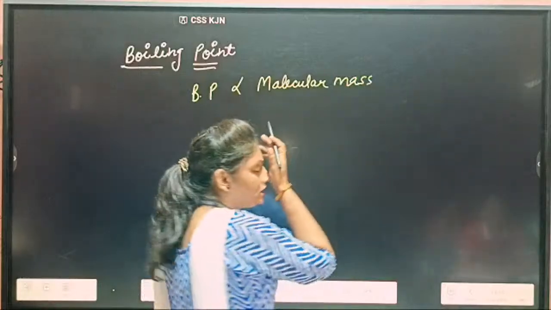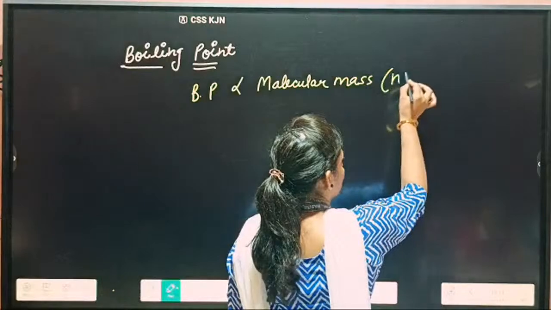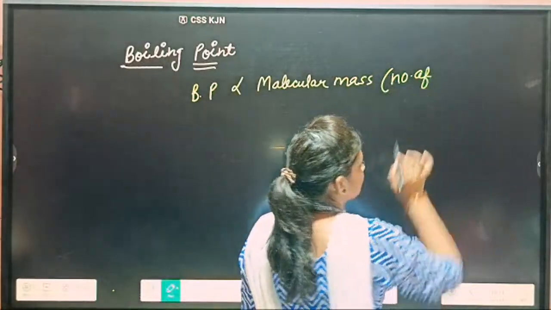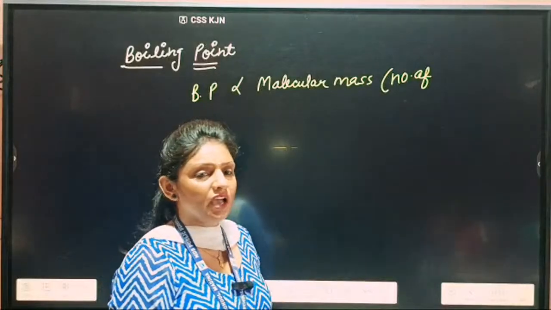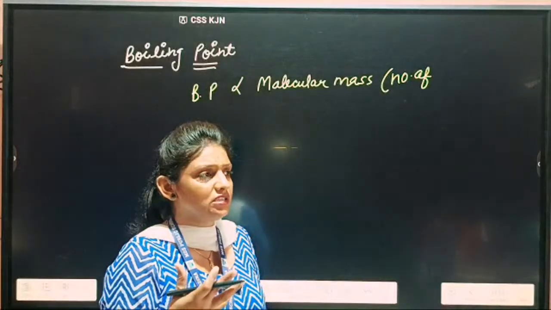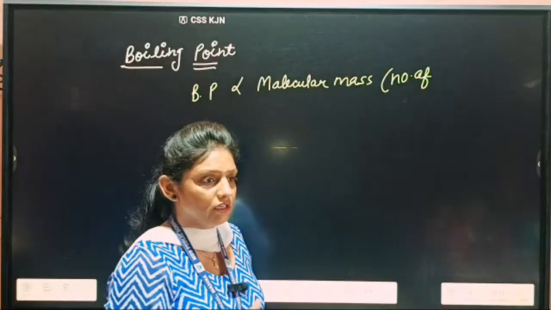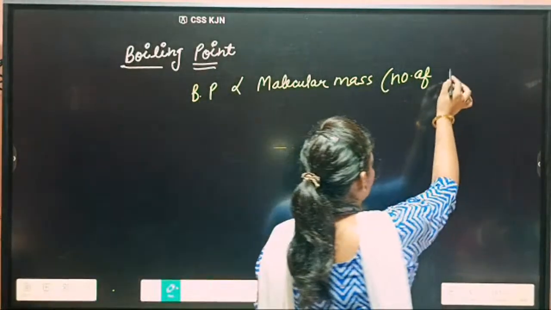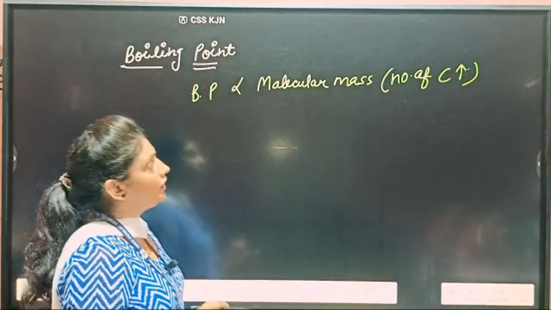If molecular mass increases, we are studying aldehydes and ketones. Hydrocarbons, we can't say that, but carbon and hydrogen must be present there. If the number of carbon atoms increases, then the boiling point increases.